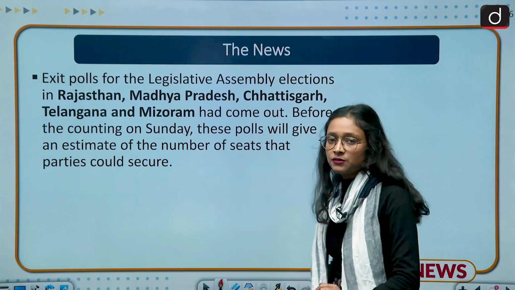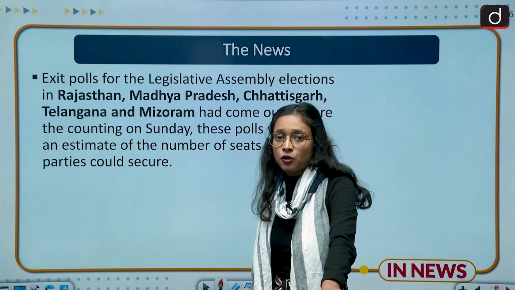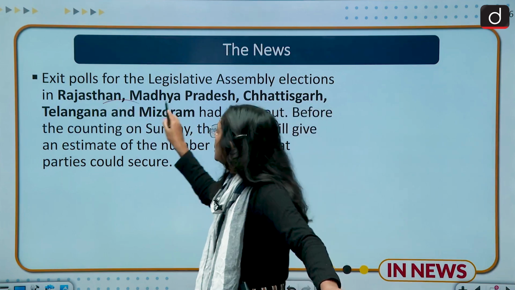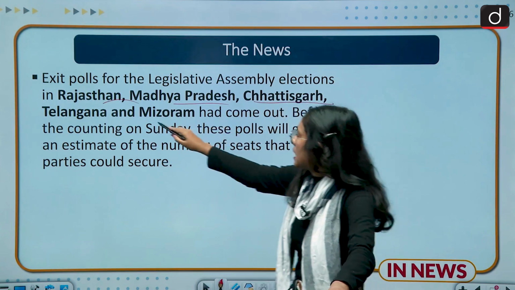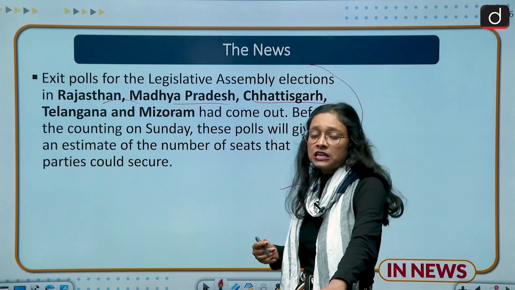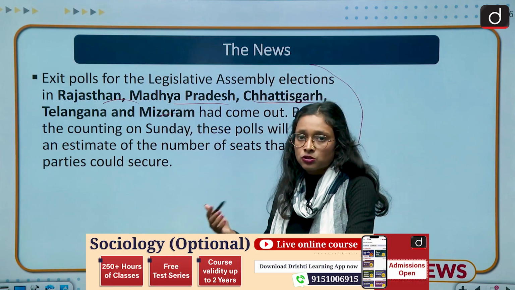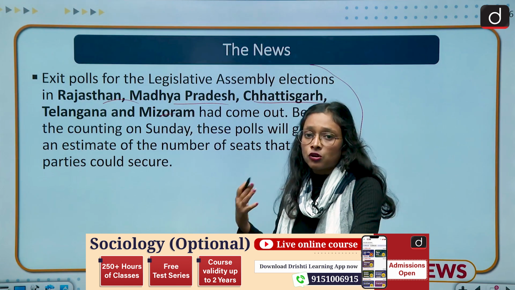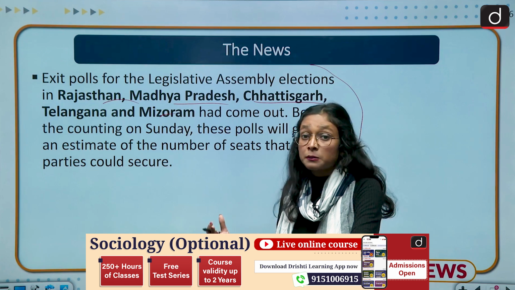Recently we have seen that exit polls have come out for a few states, and these states are Rajasthan, Madhya Pradesh, Chhattisgarh, Telangana, and Mizoram. All these states have witnessed elections and completed their voting, and because of that we are seeing many exit polls circulating all over social media and mainstream media.